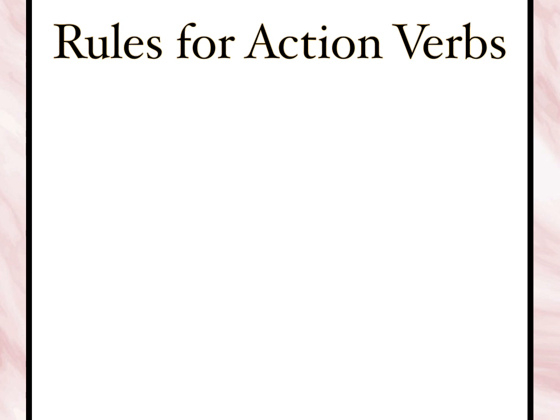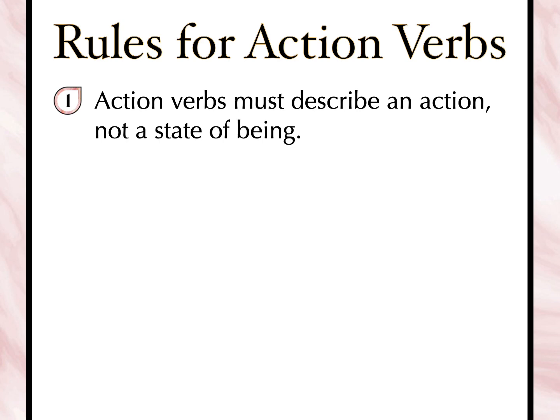Some rules that you need to follow for action verbs. Action verbs must describe an action, not a state of being. So a word like taste can be an action verb, but it can also be a linking verb. You have to look at what it's doing in the sentence. If taste is an action, you are performing the action of tasting something, then that would be an action verb. But if taste is describing a state of being, that this cookie tastes like blah, blah, blah, then that is not an action verb.